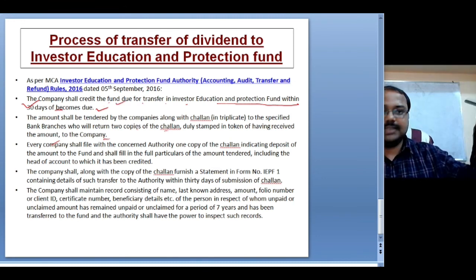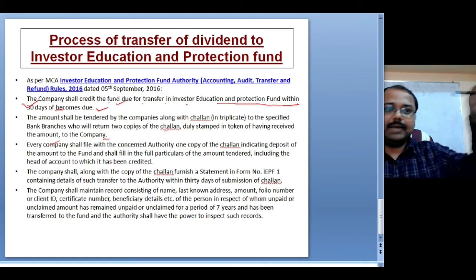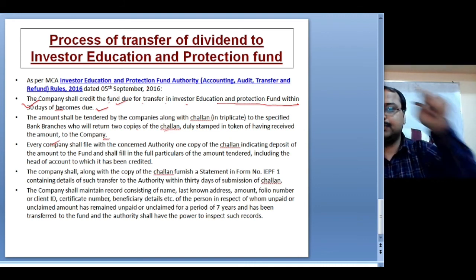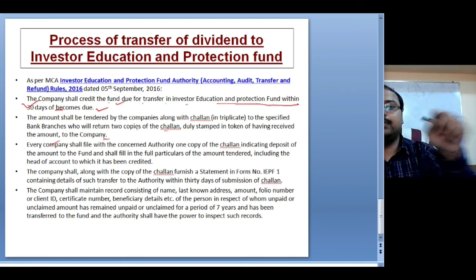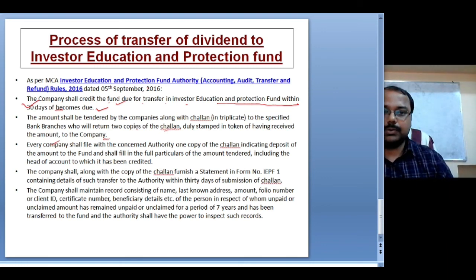After 7 years, 37 days have passed, then within the next 30 days the company has to transfer the fund to this IEPF account. Now the amount shall be tendered by the companies along with the challan, which is in triplicate, to the specified bank branch, which will return two copies of the challan duly stamped in token, having received the amount, to the company.